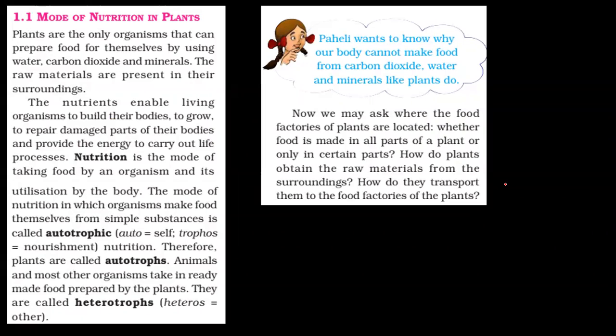So, mode of nutrition in plants. Plants are the only organisms on earth which can prepare food for themselves by using raw materials like water, carbon dioxide, and some minerals. All these raw materials are present in the surroundings. Now, the nutrients enable living organisms to build their bodies, to grow, repair damaged parts of the body, and provide energy. There are four important points and they can be asked: build their bodies, grow, repair, and provide energy.